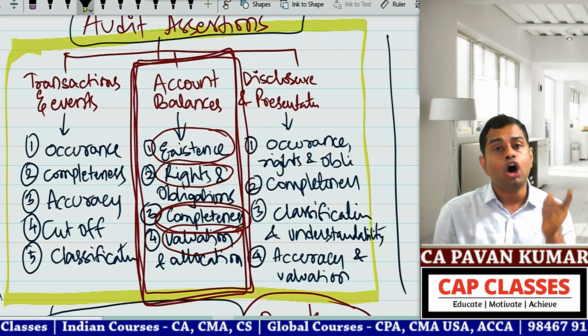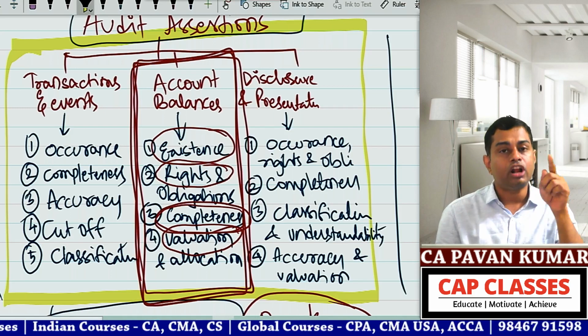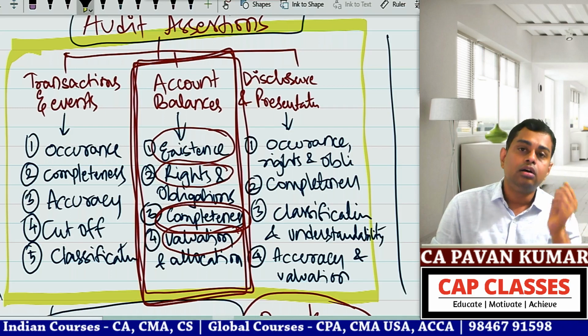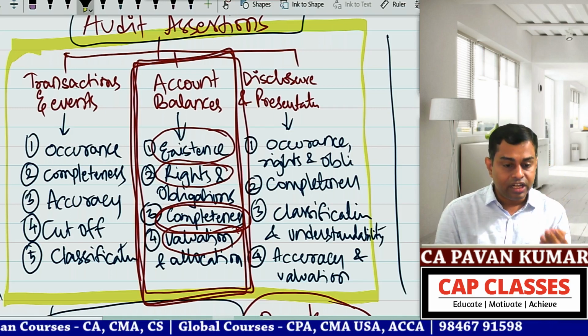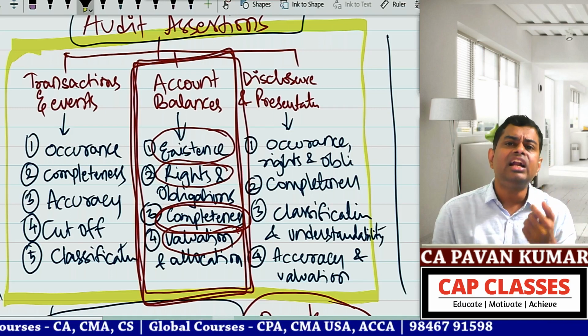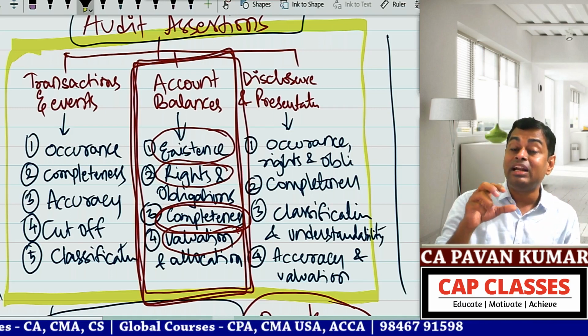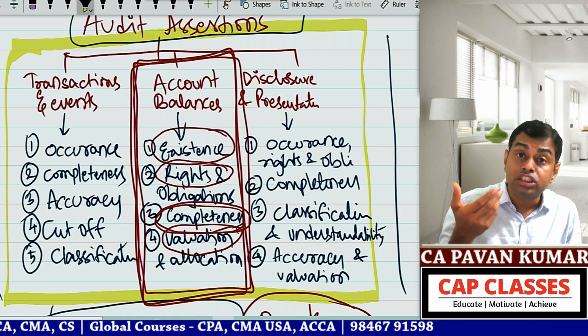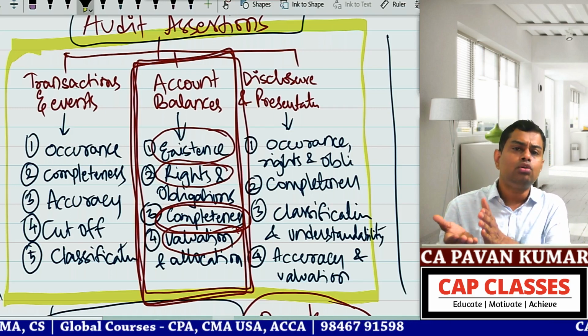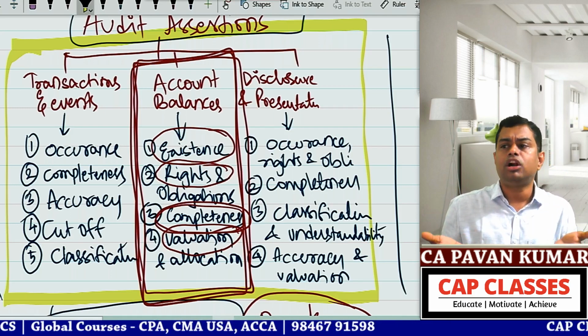Classification. If it is productive wages, you will put it in the trading account. If it is normal salaries, you will put it in the P&L account. If it is capital-natured salaries for a project or building, you will add it to that project or building only. That is what the auditor has to verify.